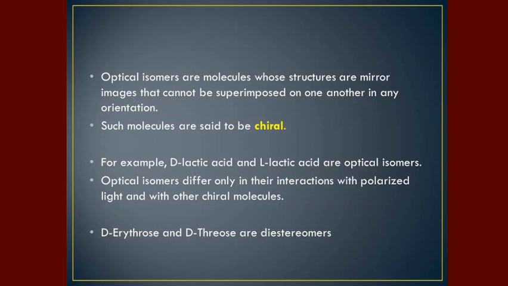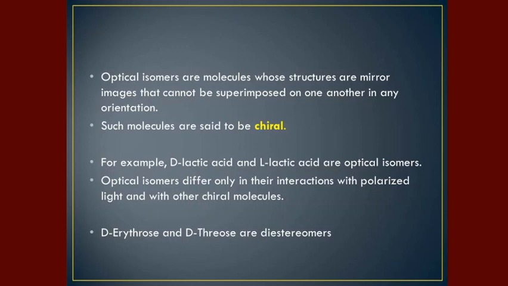Optical isomers are molecules whose structures are mirror images that cannot be superimposed on one another in any orientation. Which means we cannot equalize them in any way. Although they look the same, because they are mirror images of each other, they can never be superimposed. Such molecules are said to be chiral.